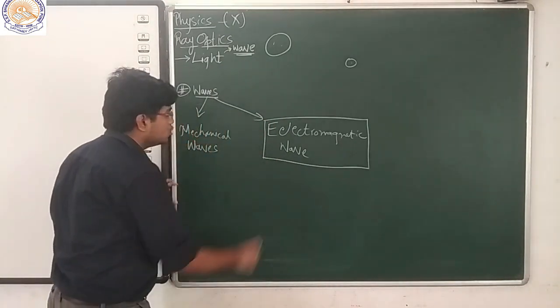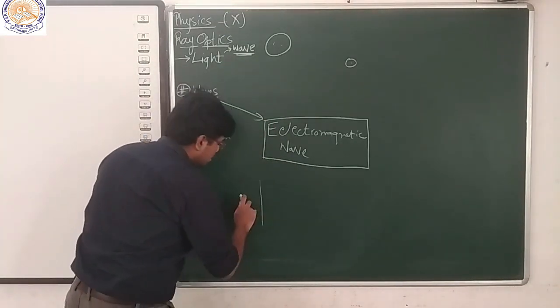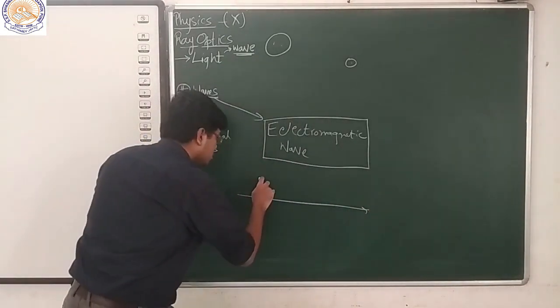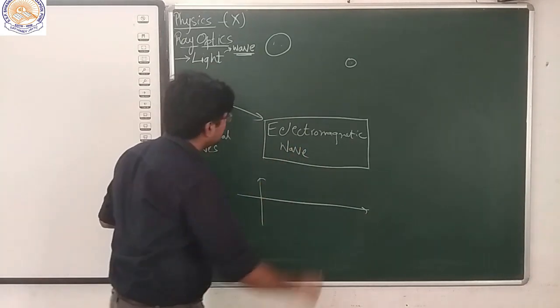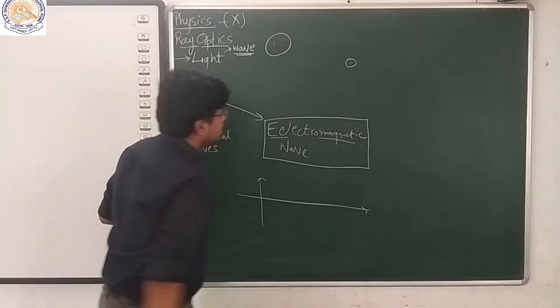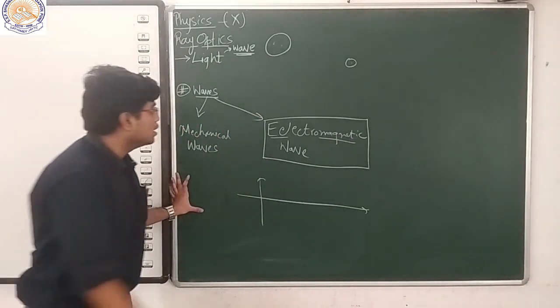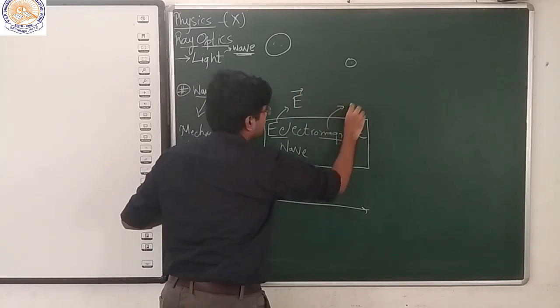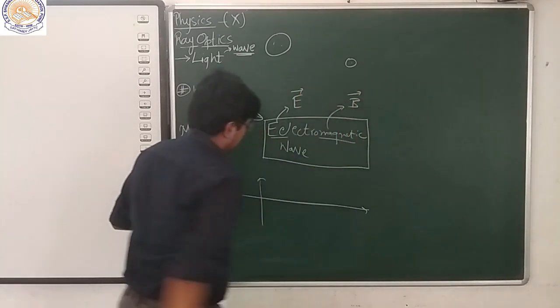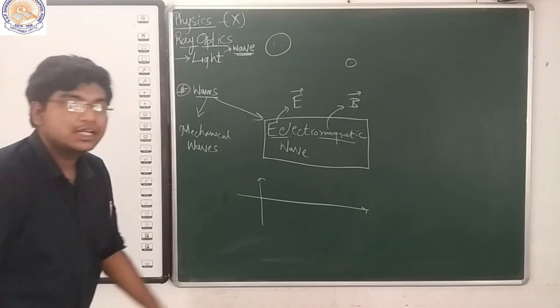Now, how does it look? It's an interesting diagram for a physicist to make. An electromagnetic wave, as the name says, has two components: an electric field and a magnetic field. Now, how are these waves created?